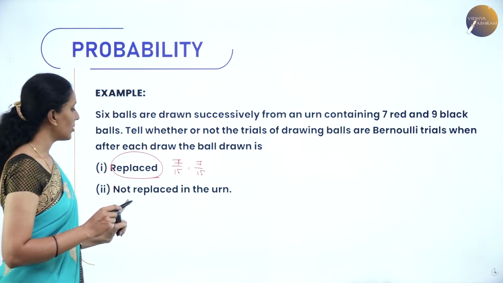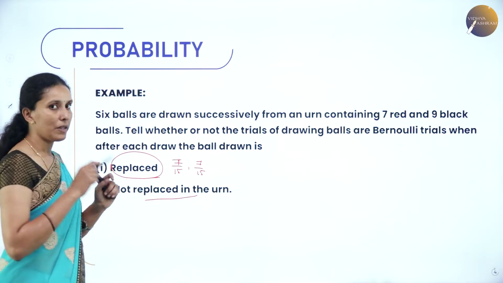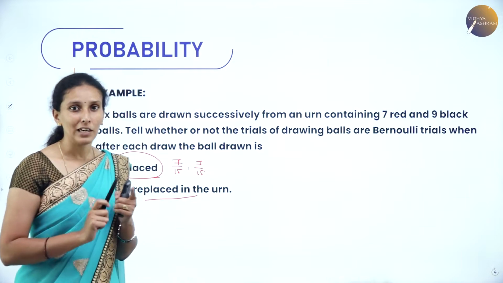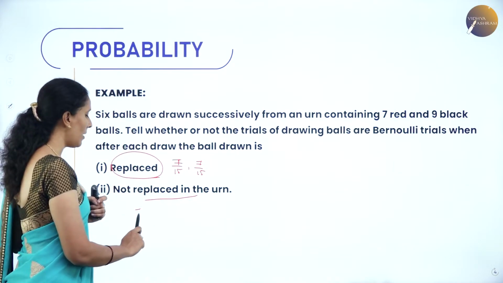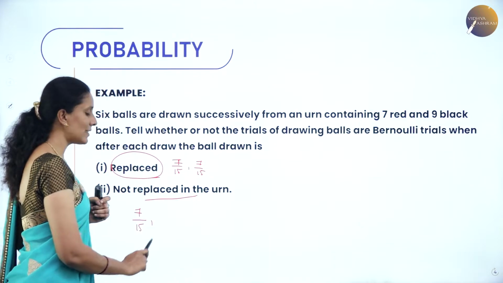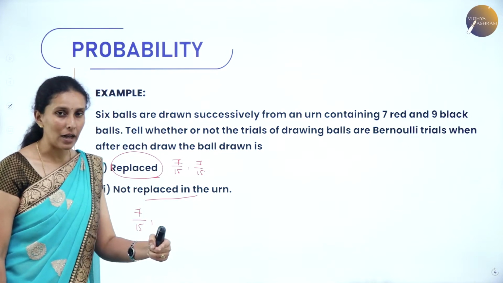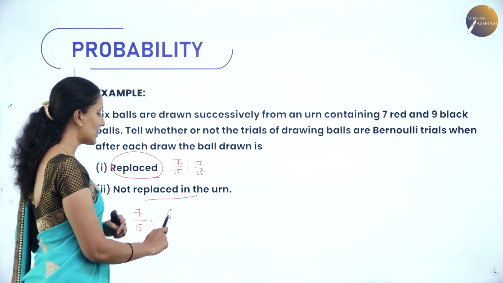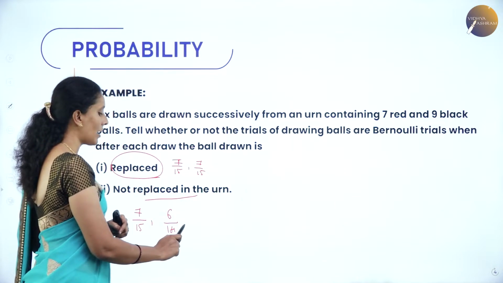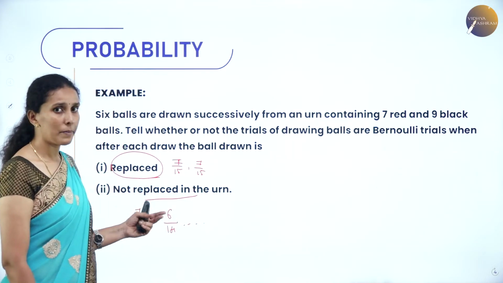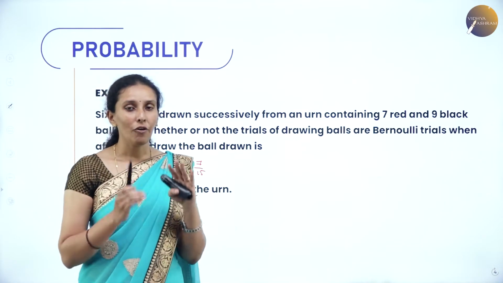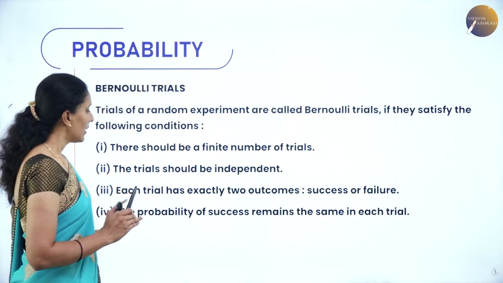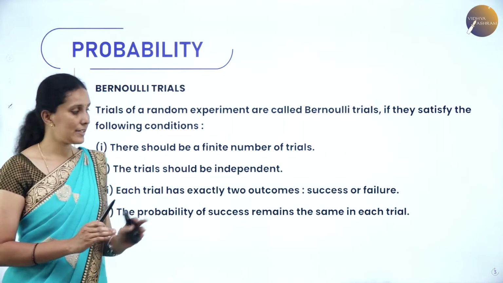Now, the second condition, not replaced in the urn. That means once a red ball is taken out from the urn, we are left with only 15 balls now. At the first trial, the probability of drawing the red ball is 7 by 16. Now the second trial comes, where we have not replaced the first red ball. So the remaining red balls are 6 and the remaining total is 15. And it goes on decreasing. That means in each trial, the value of the probability goes on changing. But for Bernoulli trials, the probability of success must remain the same in each trial.